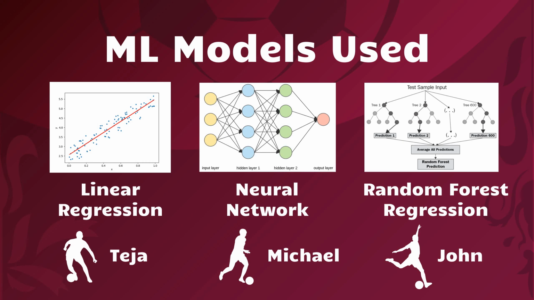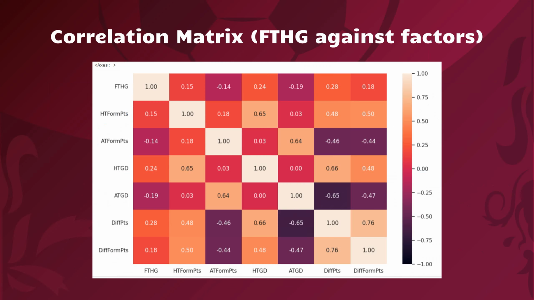Since our motive is to predict the final point table using numerical values, we use the 6 chosen predictors to predict the full-time goals scored by the home team and the full-time goals scored by the away team, FTHG and FTAG, in a match. By predicting these values, we were able to calculate the results for all the matches across the season, thus enabling us to determine the complete point table.